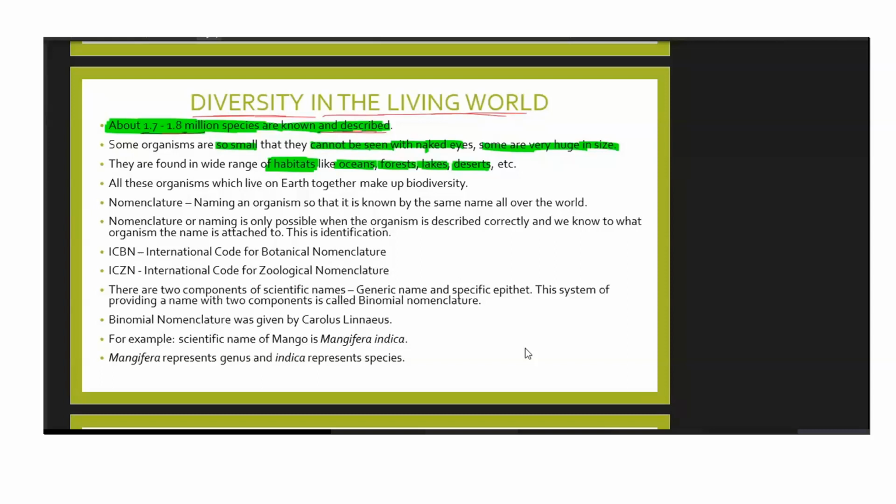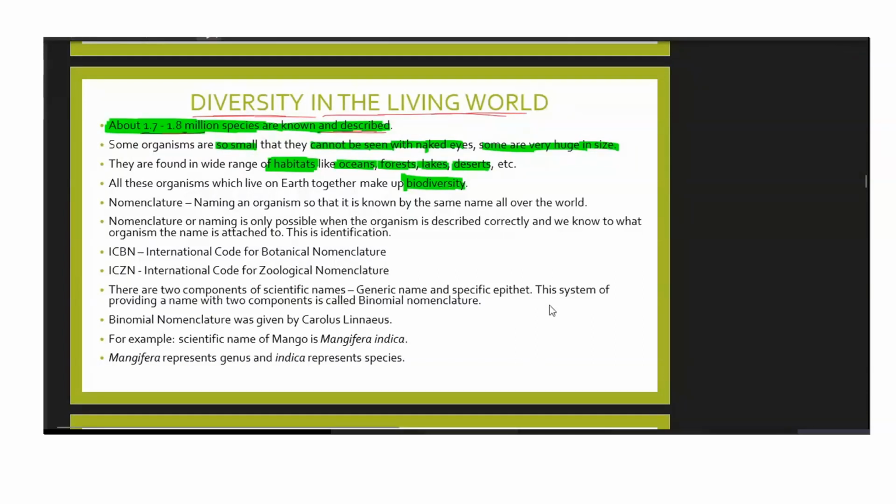All these organisms which live on Earth together make up biodiversity. So what is biodiversity? The word bio itself means living, and diversity means of different types. So different types of living organisms are living on this Earth. Okay. So in order to study those organisms, we need to name them. Okay, we need to name them.